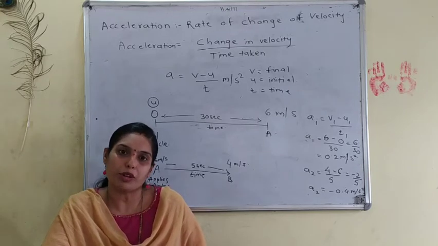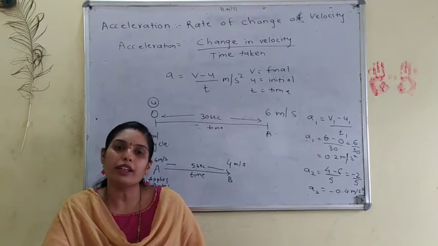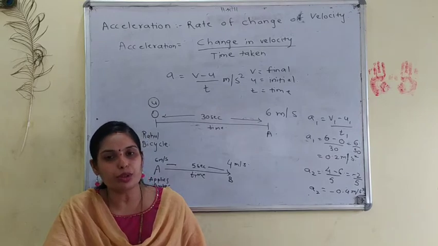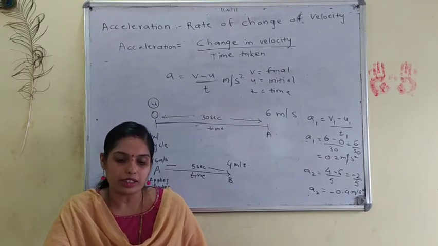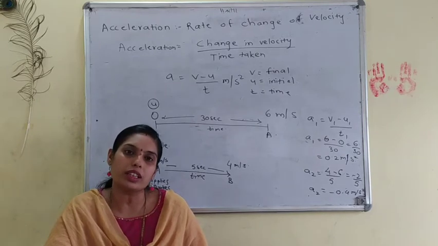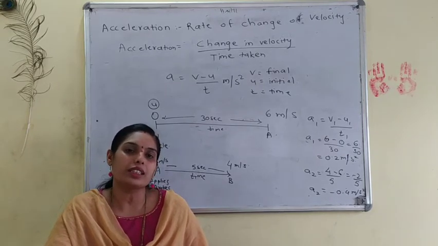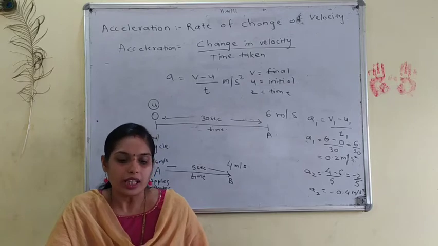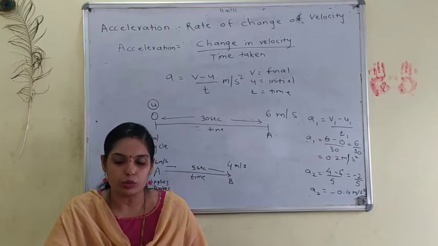There are two types of motion, uniform and non-uniform motion. Uniform motion is said when the speed is constant, and when the speed is not constant we say that the body is in a non-uniform motion. Till this we have studied in part 1 and part 2.